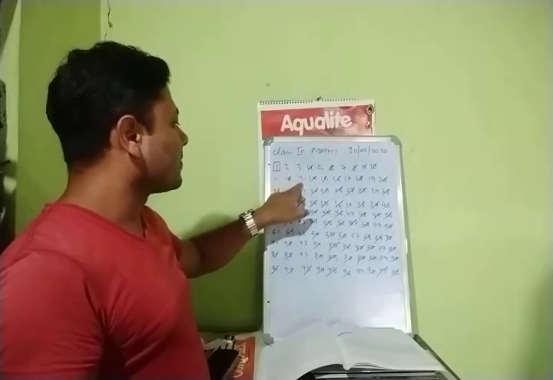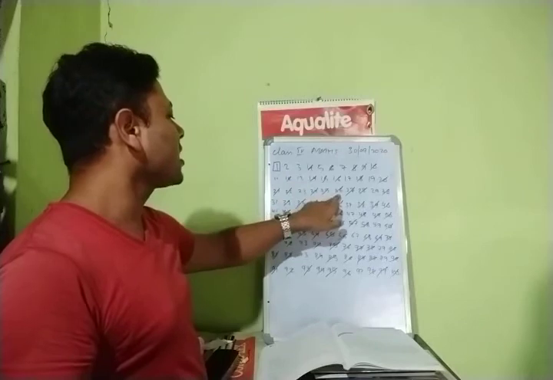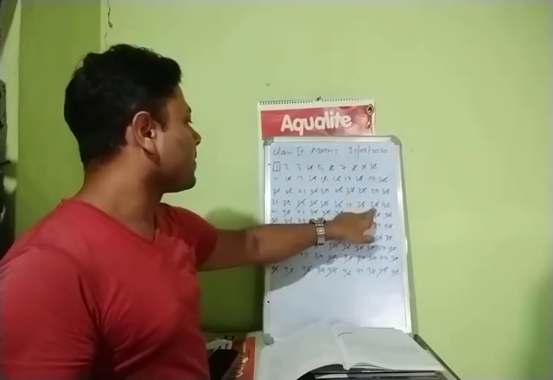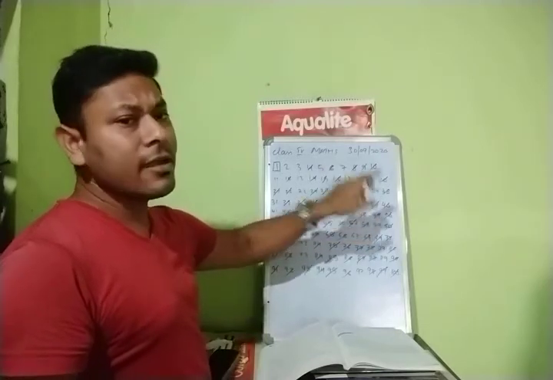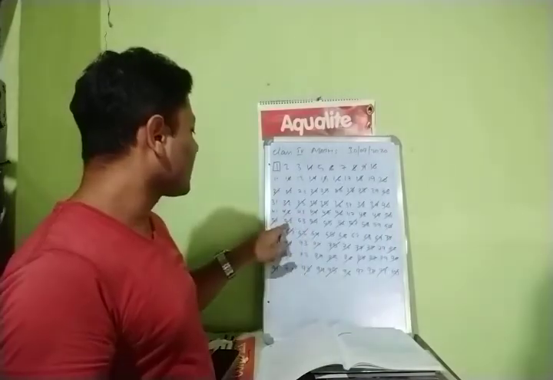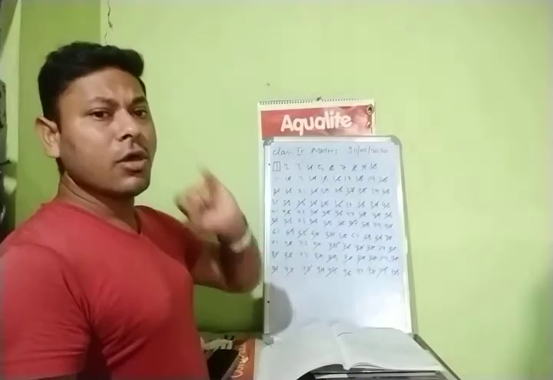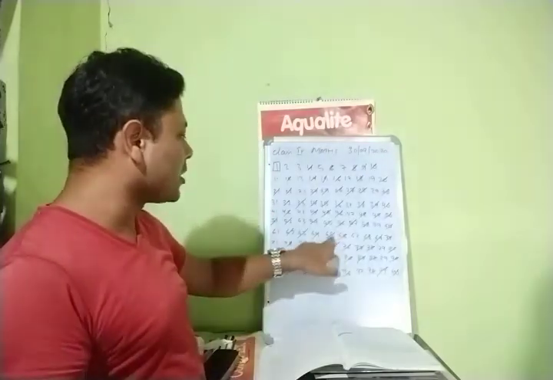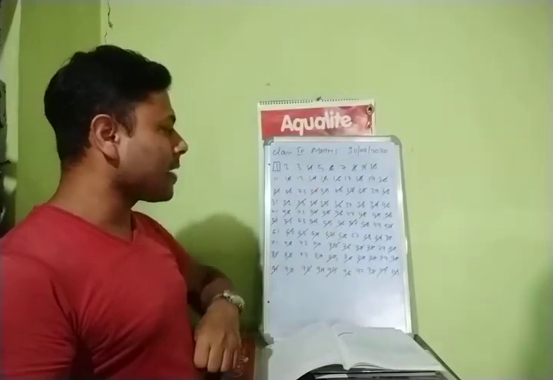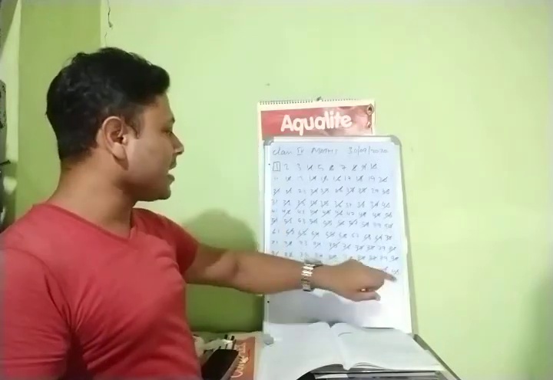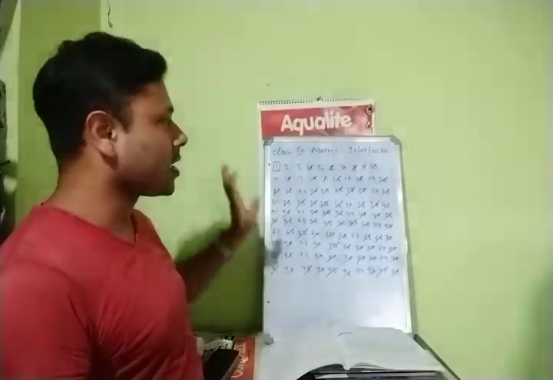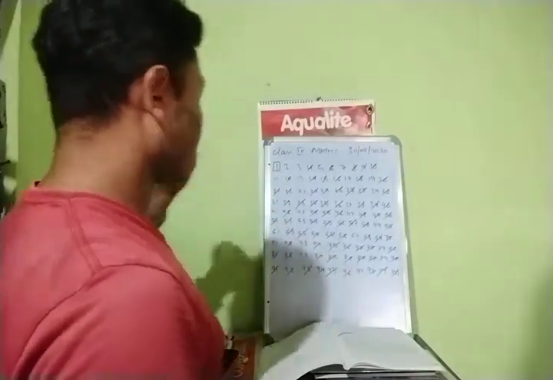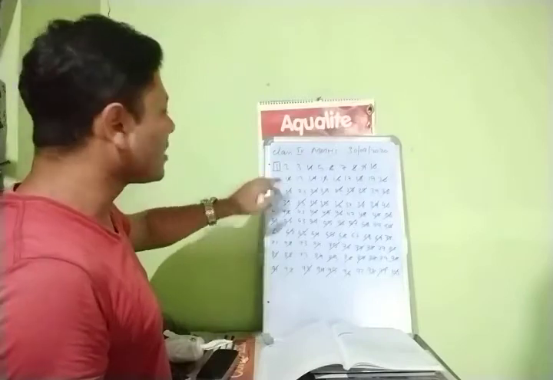Now 12 cross. 13. 13 1 is 13. 13 2 is 26. 13 3 is 39. 13 4 is 39 plus 13, that is 52. 52 cross. 52 plus 13 is 65. Already crossed. 65 plus 13 is 78. Already crossed. 78 plus 13 is 91. Already crossed. So done. Now whatever number is left, not crossed, right here, whatever is left, what is there?